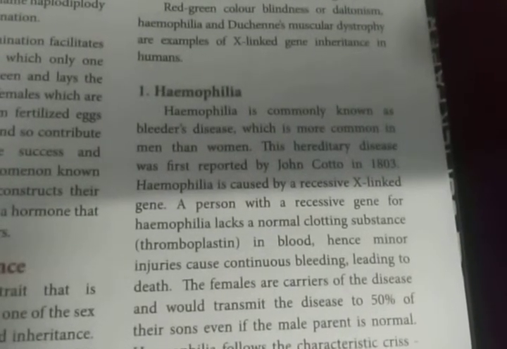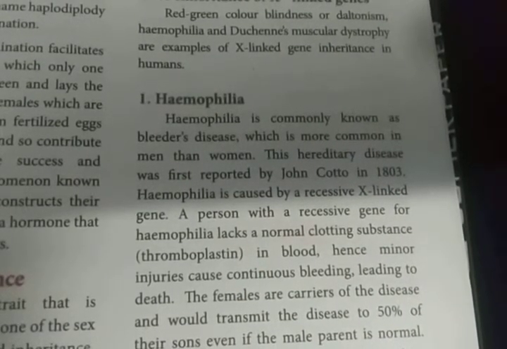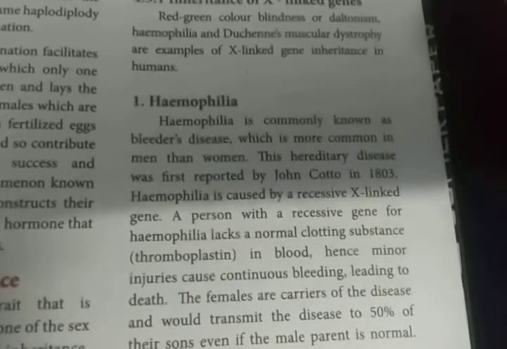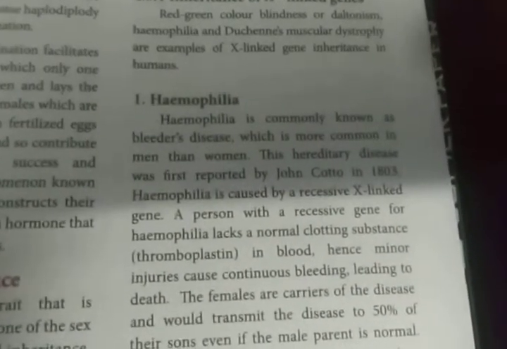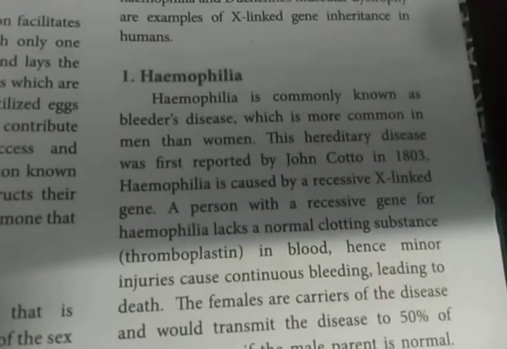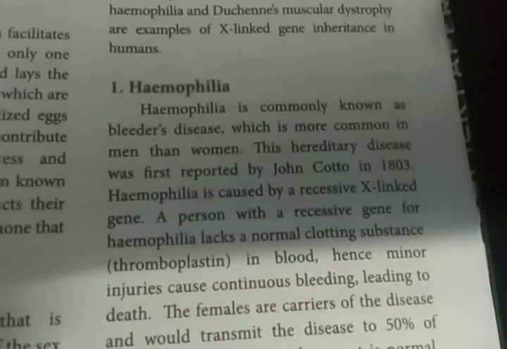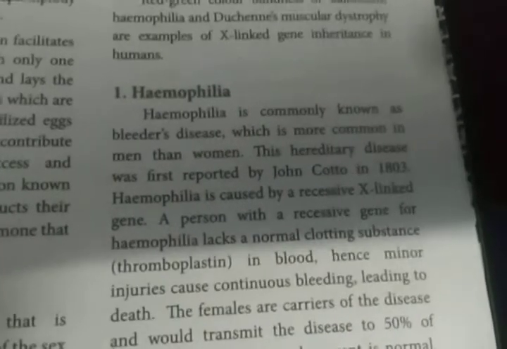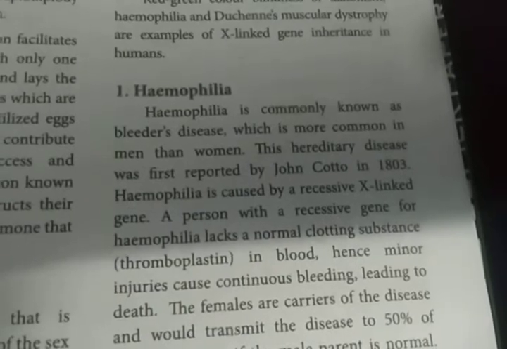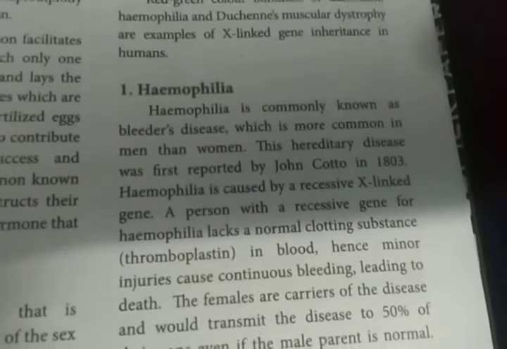This hereditary disease was first reported by John Cotto in 1803. The scientist John Cotto discovered this disease, hemophilia, in the year 1803. It is a hereditary disease. Hemophilia is caused by a recessive X-linked gene. So how is this disease caused? It is caused by a recessive X-linked gene. Some gene located on a region of the X chromosome is present in a recessive condition, so it leads to the disease hemophilia.